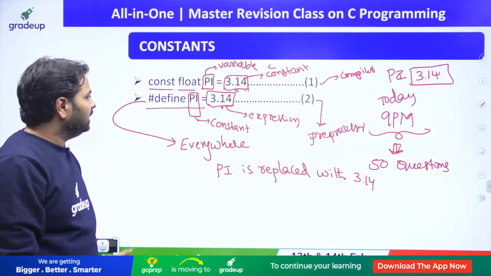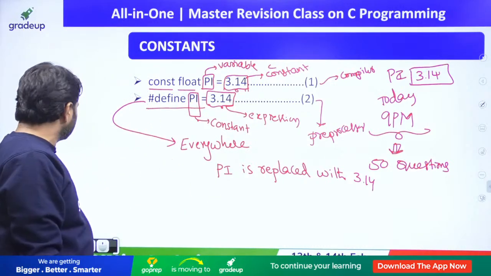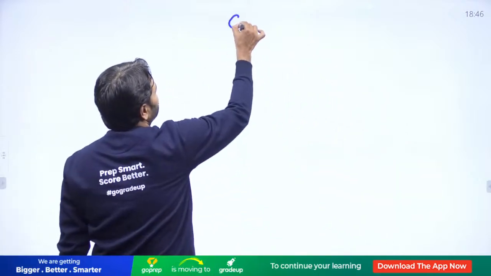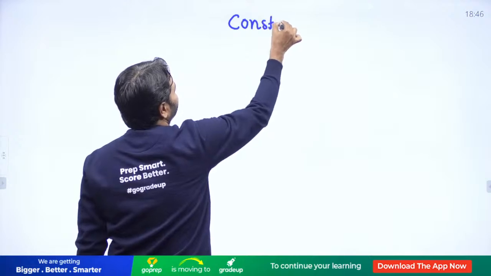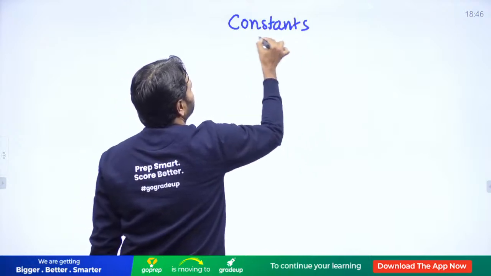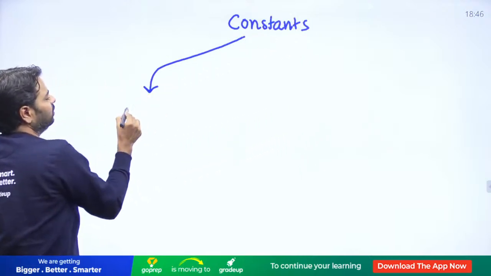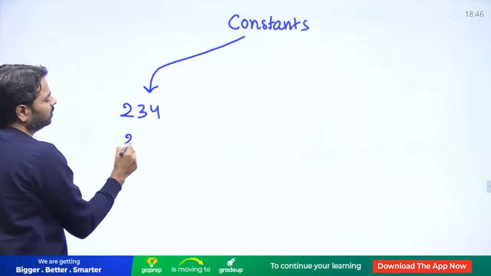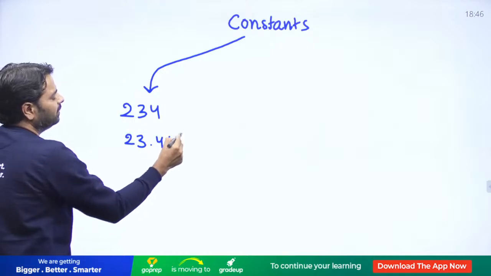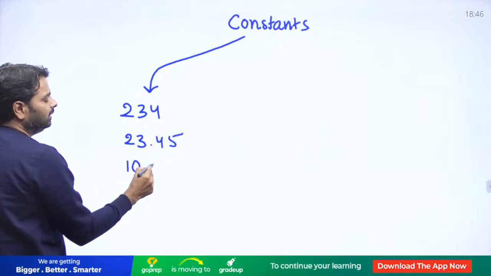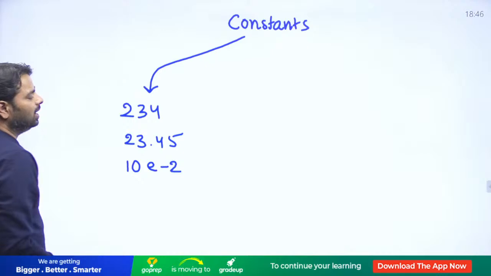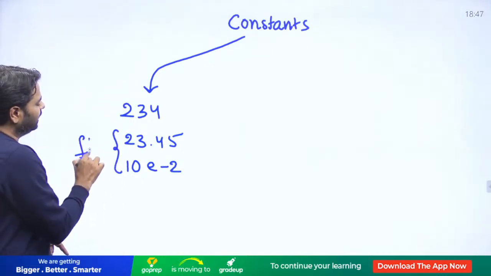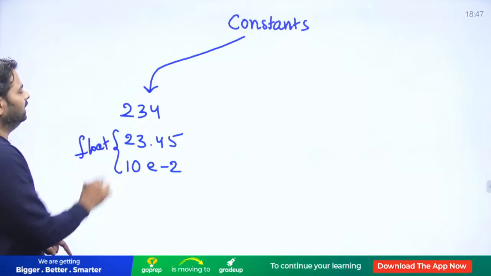Alright. Is there any other way that we have constants, guys? Look at now, constants. There are so many constants. Like you have integral constants like 234, 23.45 and 10e-2, all are constants, but these two are float, or real, and this is integer.